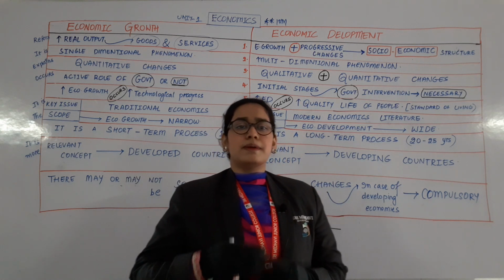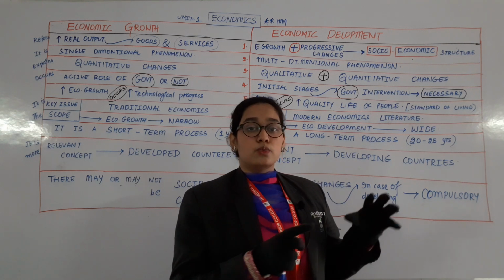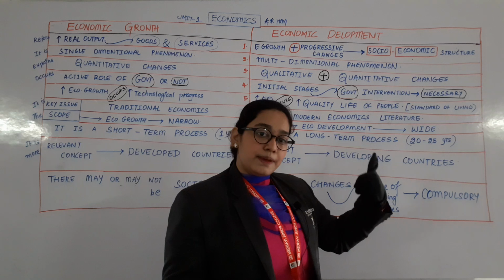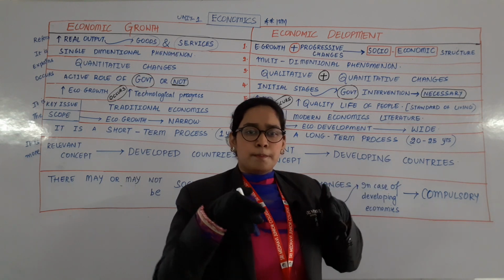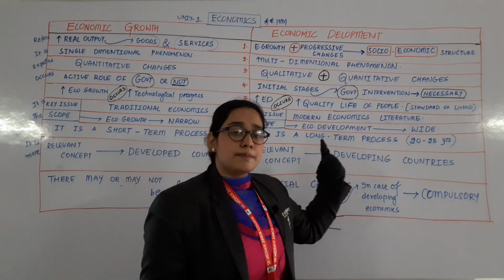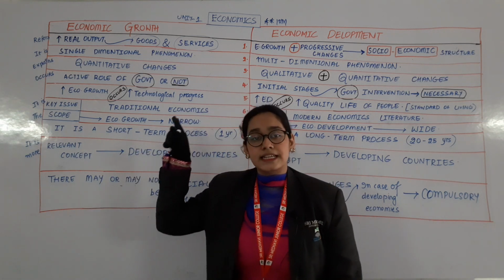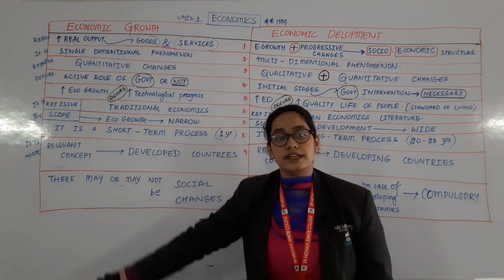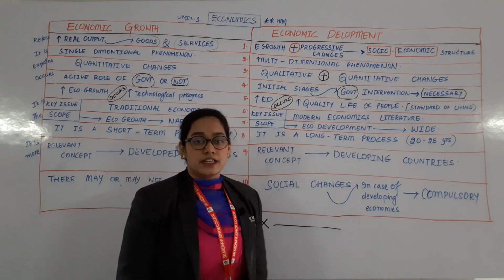They don't have their own business, they need to work as bonded labor somewhere. So developing countries are having many problems, multiple problems. So it is a multi-dimensional phenomenon, and this is a single dimensional phenomenon. Okay, this is related with which countries? Developed countries. This is related with developing countries.